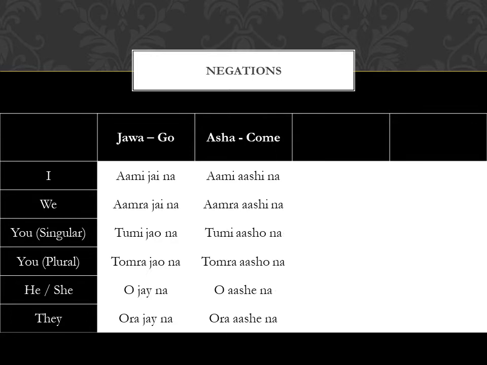In case we want the negatives of the verb, we just add na to the endings. This is universally applicable. So it becomes ami jai na, amra jai na, তুমি যাও না, তোমরা যাও না, ও যায় না, ওরা যায় না. For asha, the sentences become আমি আসি না, আমরা আসি না, তুমি আসো না, তোমরা আসো না, ও আসে না, ওরা আসে না.